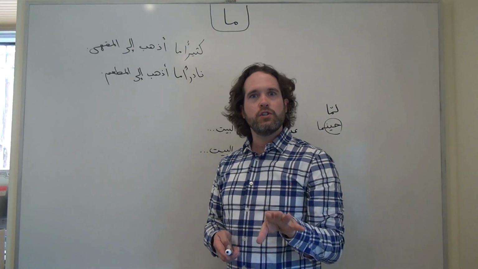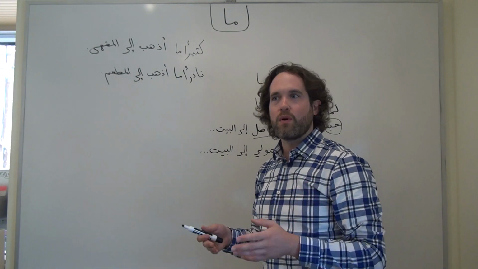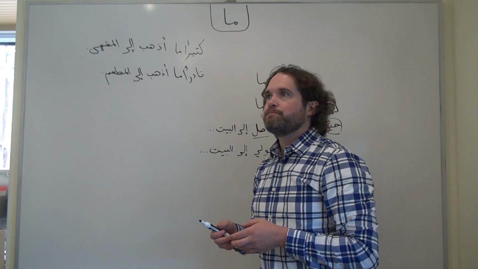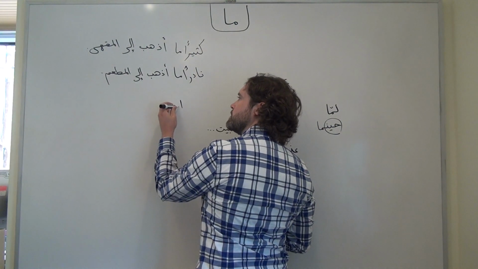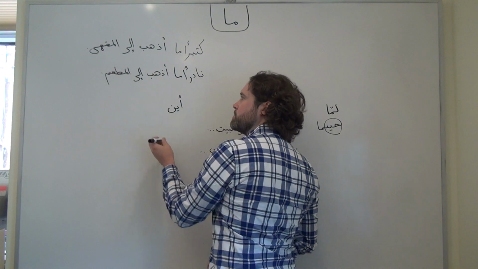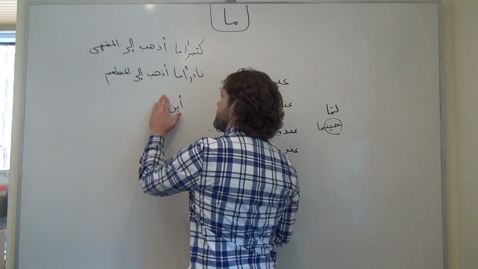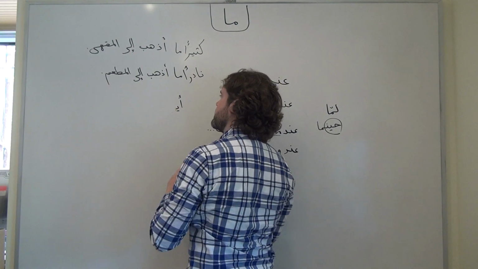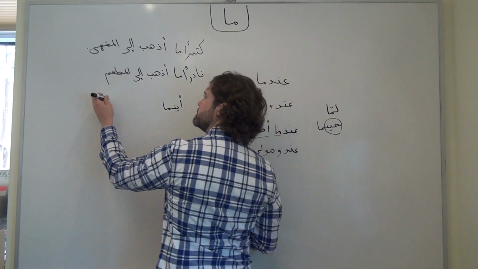But if we're making a conditional construction, if we want to say something like wherever or however or something along those lines, we can take a question word like aina, where, and attach a ma right to the end of it and get a word meaning wherever.